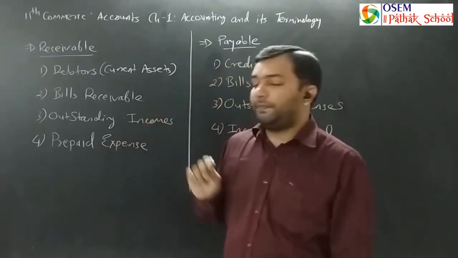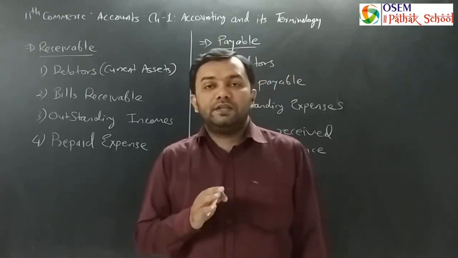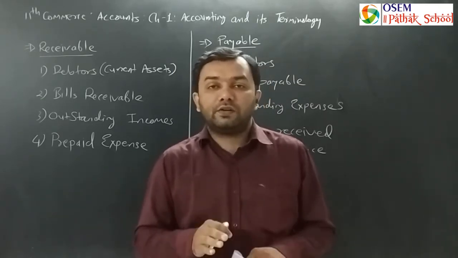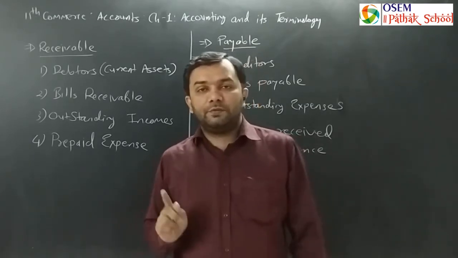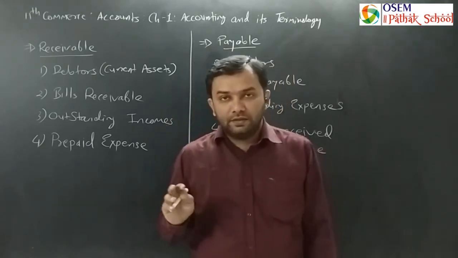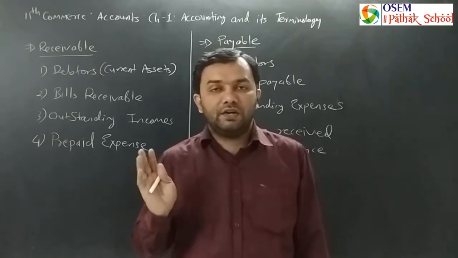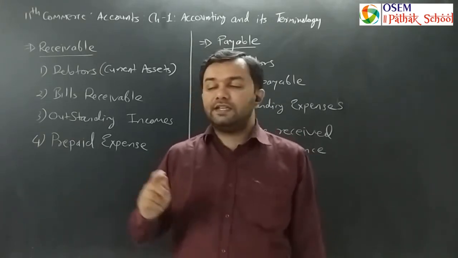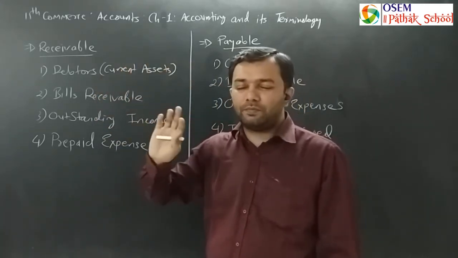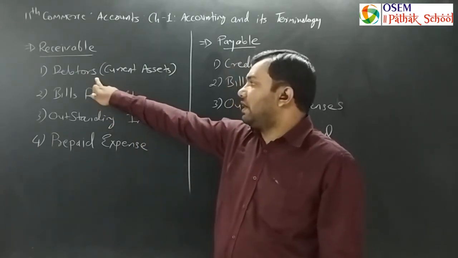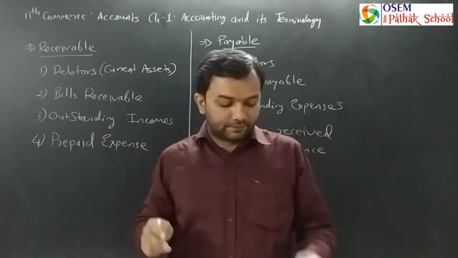So if a particular person is paying half of the amount and not paying the rest of the amount, he or she is only a debtor for the amount which he or she has not paid. If goods of rupees 10,000 are purchased by a customer and 5,000 is paid to the businessman, then the remaining 5,000 which he or she has not paid, we are writing as a debtor. 5,000 only. 5,000 is paid already by check or by cash. The remaining 5,000 is called a debtor in the name of that particular customer.